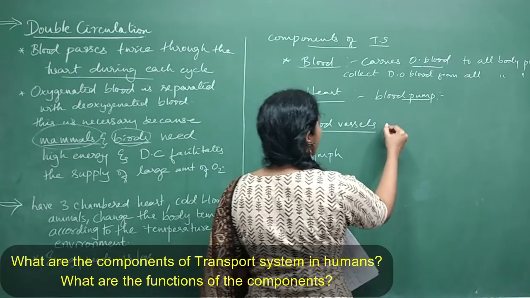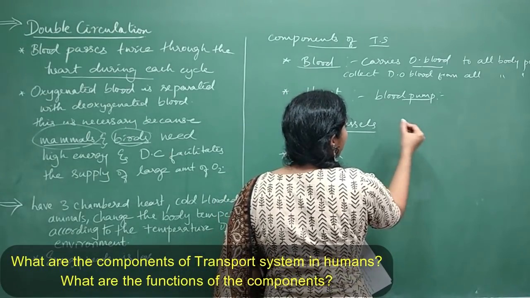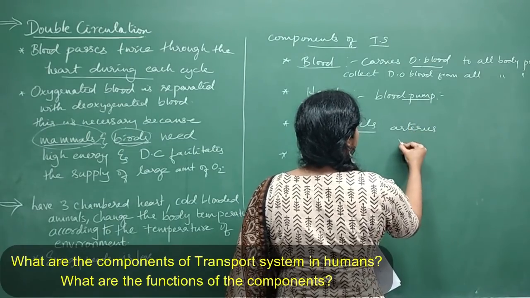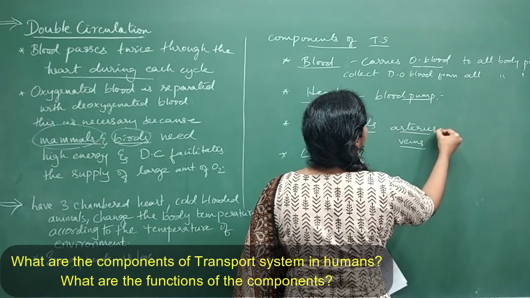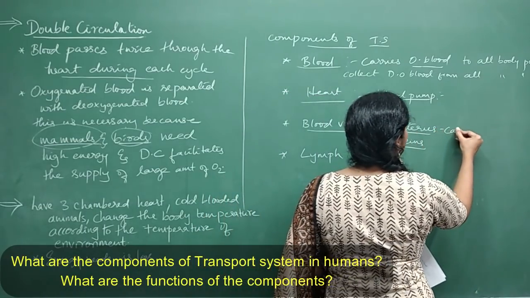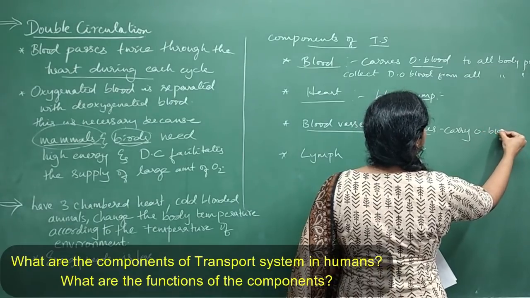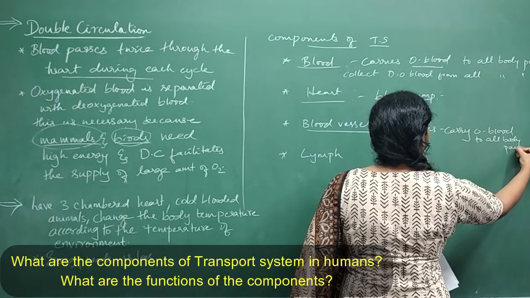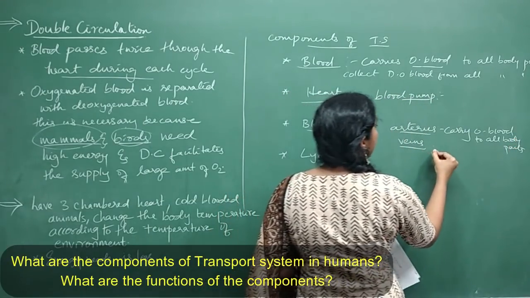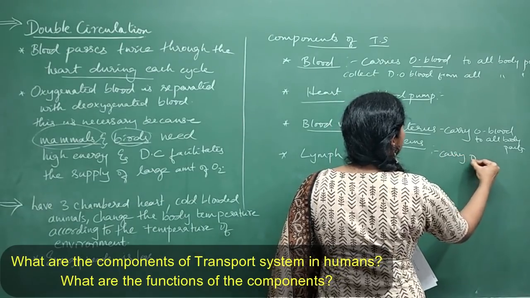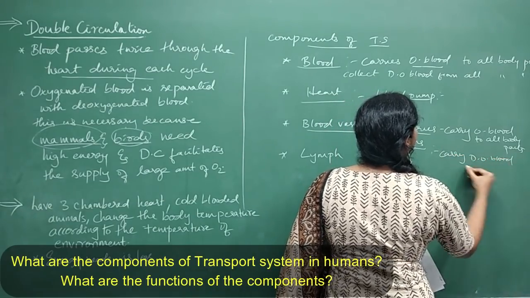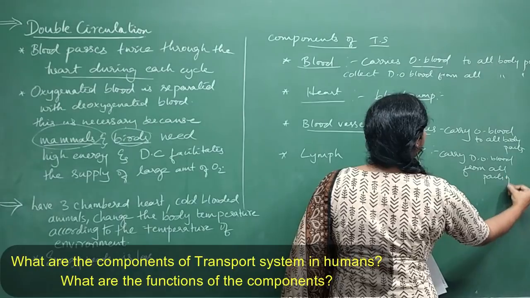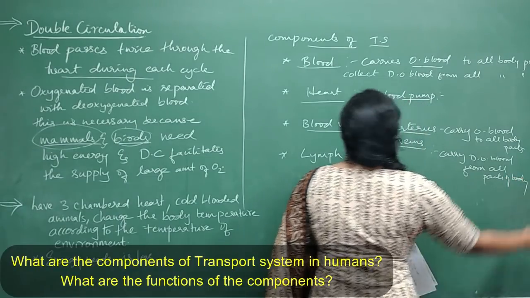And coming to the blood vessels, what do you mean by blood vessels? You have the two important blood vessels. The first one is arteries and the second one is veins, isn't it? So what do arteries do? Arteries carry oxygenated blood to all body parts, isn't it? Okay. And what do the veins do? Veins carry deoxygenated blood from all parts of the body. So this is the work of blood vessels.